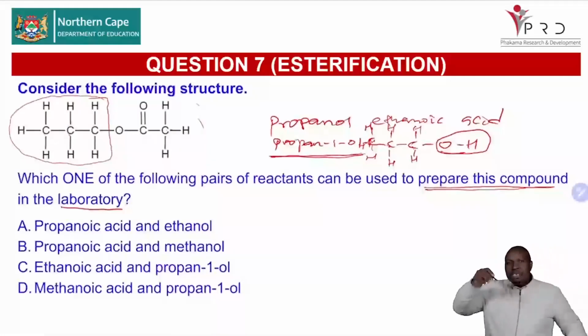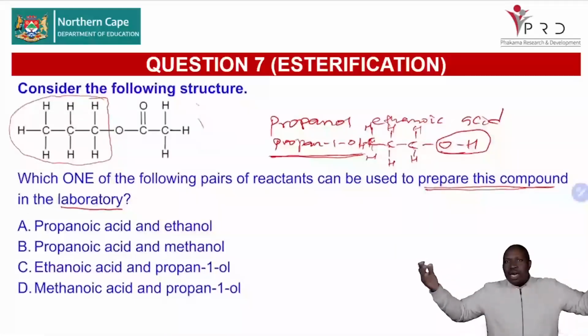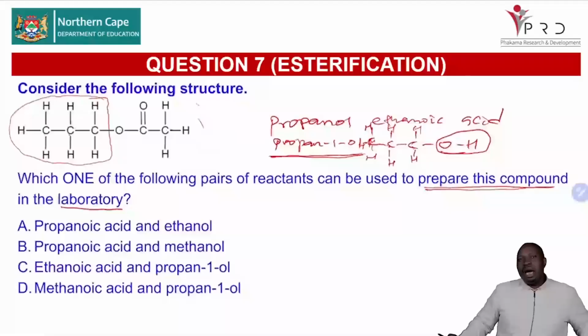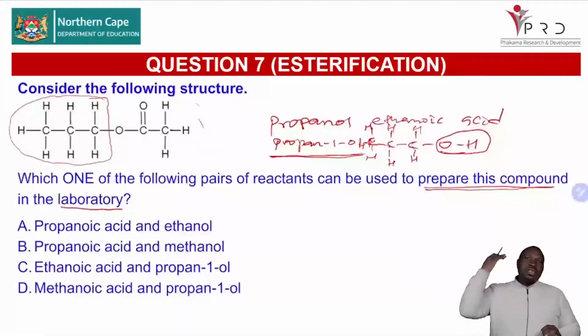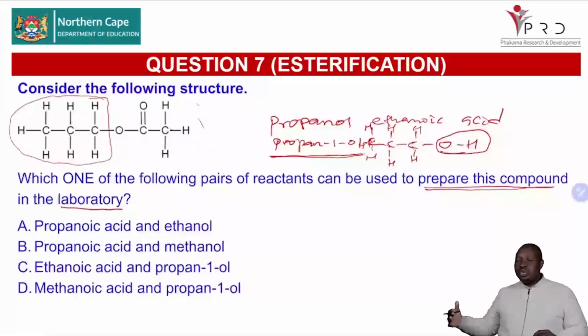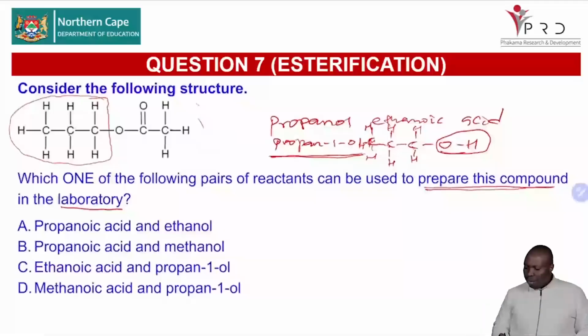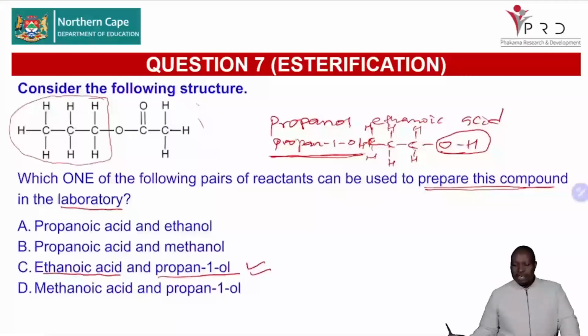If the carbon that is bonded to the OH is bonded to 2 other carbons, we'll call that a secondary alcohol. And if the carbon that is bonded to the OH is bonded to 3 other carbons, we refer to it as a tertiary alcohol. So very much important. In this case, we have ethanoic acid and propan-1-ol, which is option number C. So you are able to choose your answer.